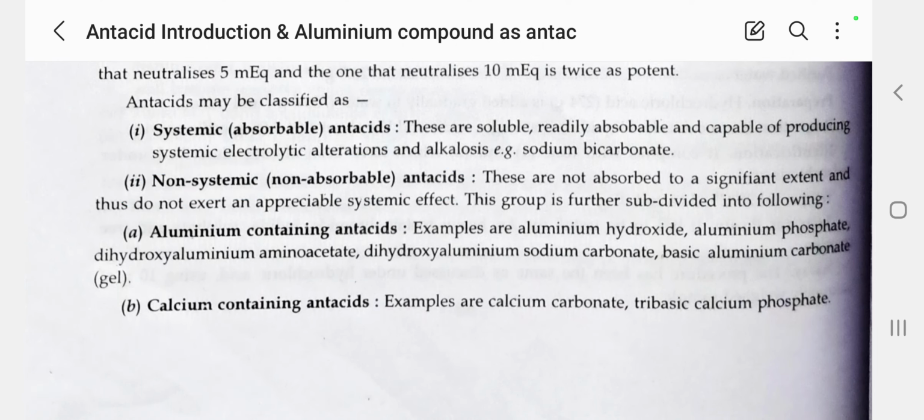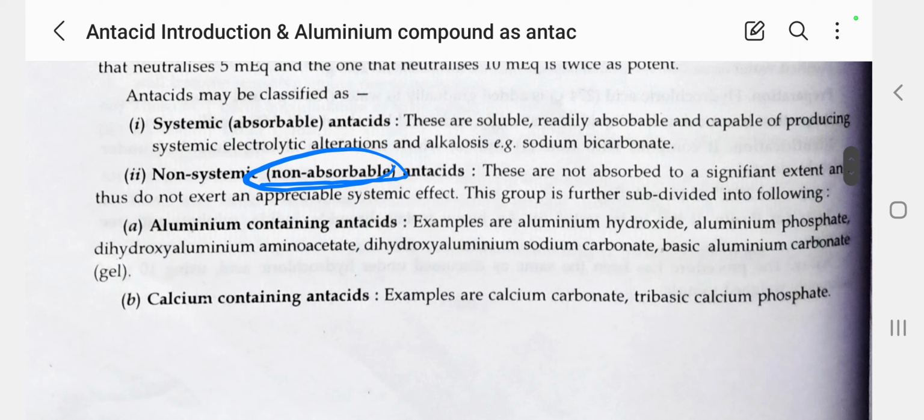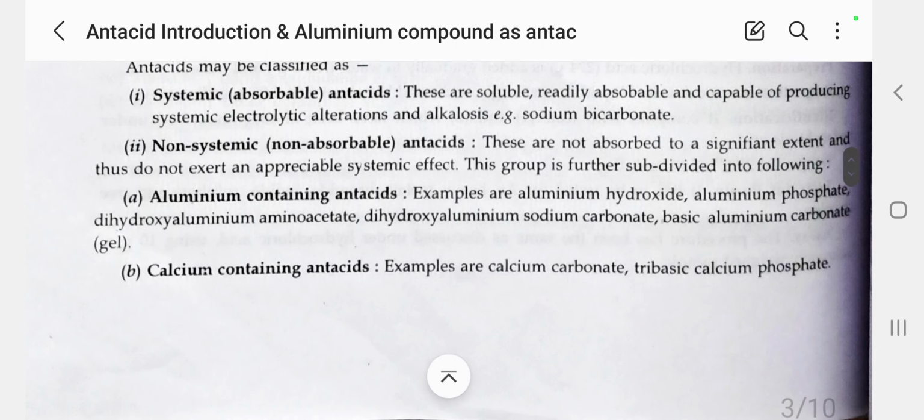Non-systemic or non-absorbable antacids are not absorbed to a significant extent. Non-absorbable means that it is not absorbed, whereas absorbable means readily absorbable. So the first one is systemic absorbable antacid, example sodium bicarbonate. And the second one is non-systemic non-absorbable antacid. These are not absorbed to a significant extent and thus do not exert an appreciable systemic effect.